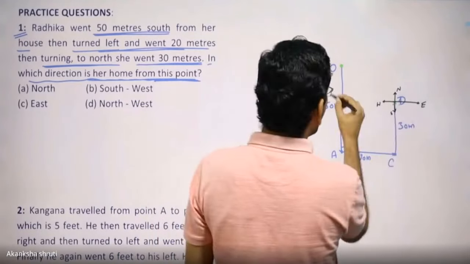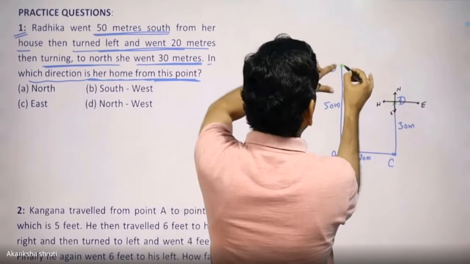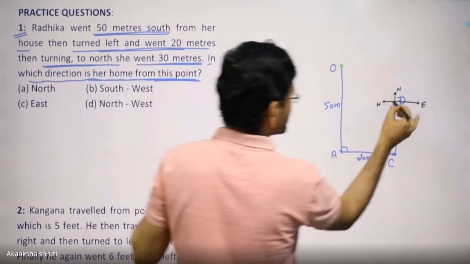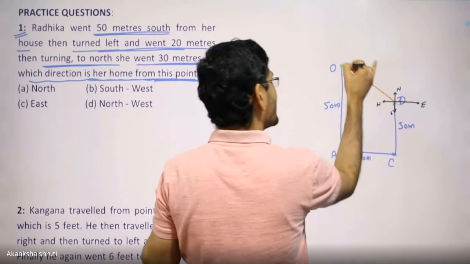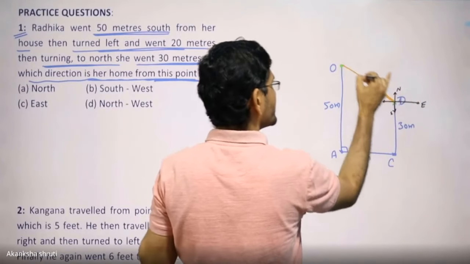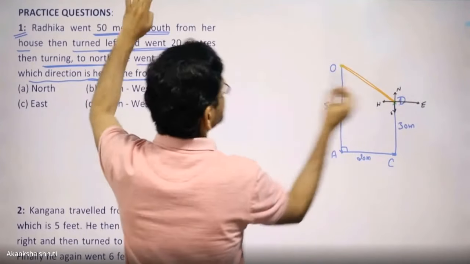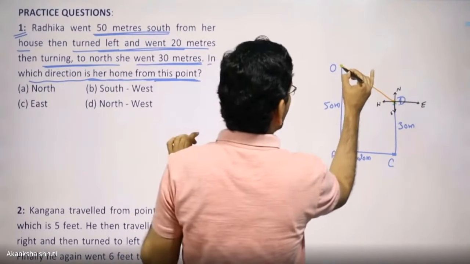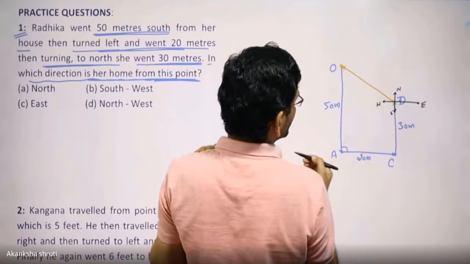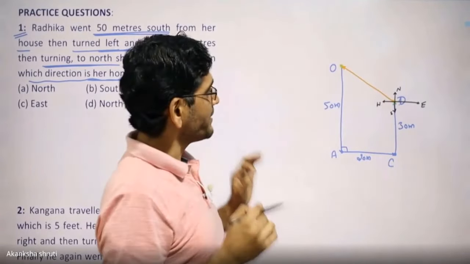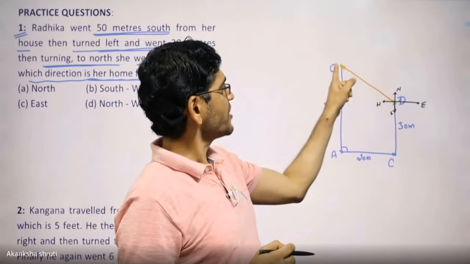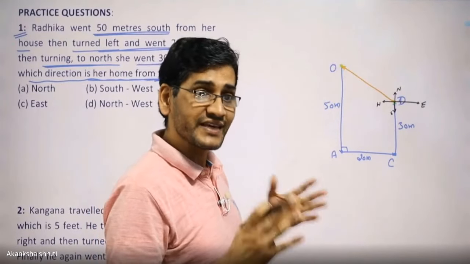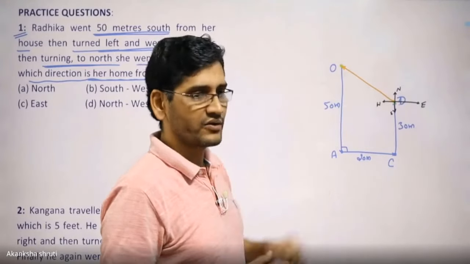Now from this point D, what is the direction of O? Very easy. From this D to O, if you are joining, you will get, it is in this direction, is our northwest. So very simple thing. Such kind of questions are asked. Students, here it may be asked, what is the distance of her home, or at how much distance she is now from her home?